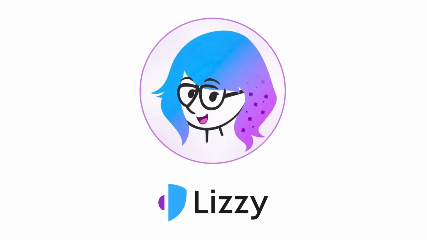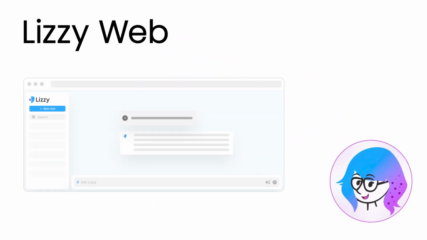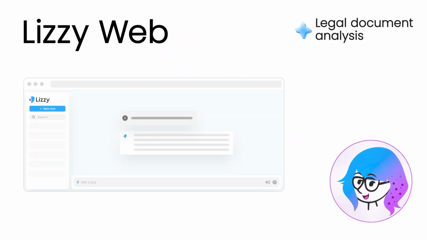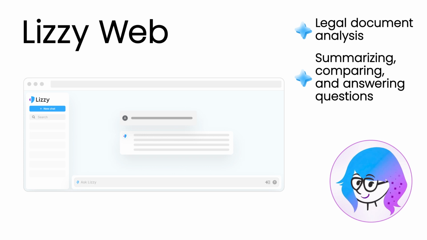In this video, we'll focus on Lizzy Web. Lizzy Web is designed primarily for analyzing legal documents, such as contracts, pleadings, and more. It excels especially at summarizing, comparing, and answering questions directly from legal documents. But, like any modern AI application, you can also ask it general questions or request various formulations. I'll show you several examples to highlight the main differences between Lizzy and other popular AI apps like ChatGPT or Claude.